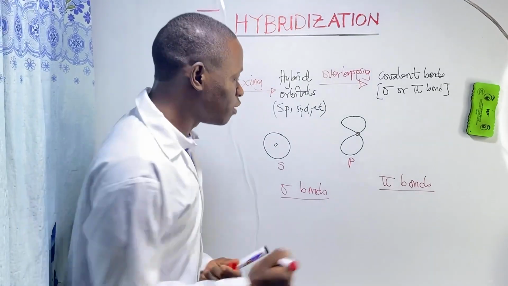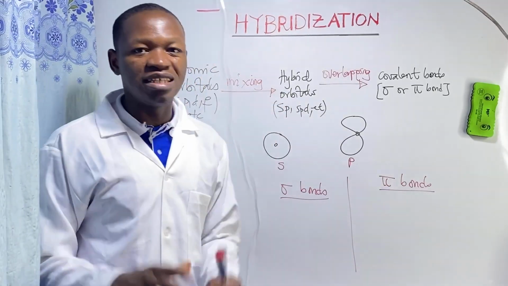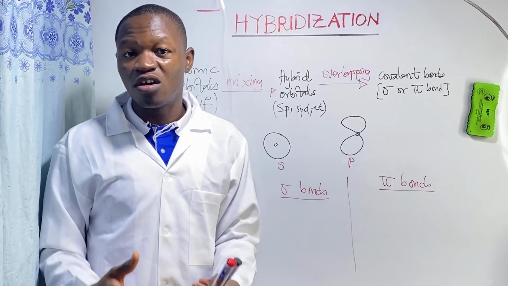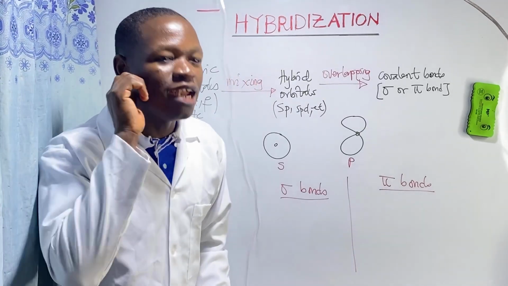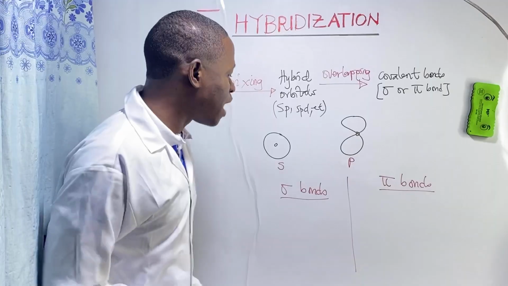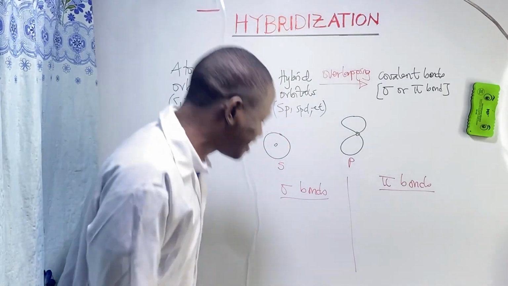But before you know how they are formed, the first thing you must note here is a distinguishing nature of their formation. Sigma bonds are formed only by what? The head-on overlap of atomic orbitals.